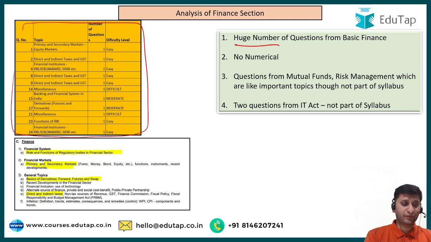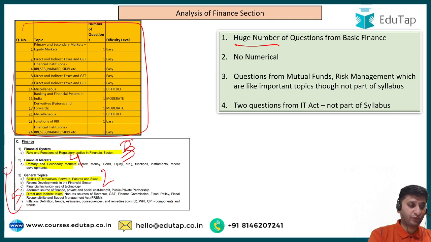So overall, I think there were 4 questions from primary and secondary markets. There were 3 questions or 2 questions from derivatives, 5 questions from roles and functions of regulatory bodies, 5 questions from direct and indirect taxes. Right. So this was something like that. Maybe here it was 3 only. 3. So 4, 3, 7 to 9, 5, 14 questions like this from these 4 topics only.